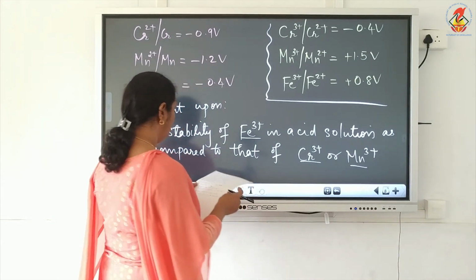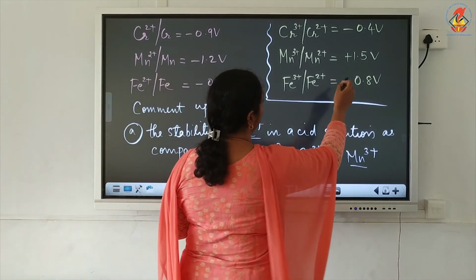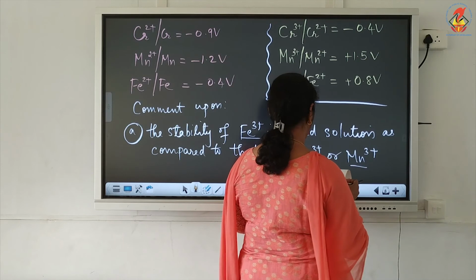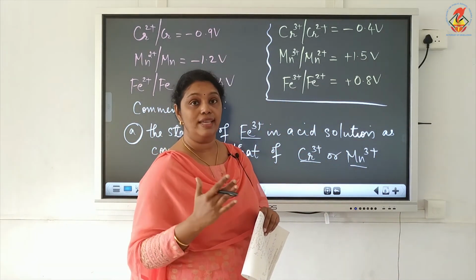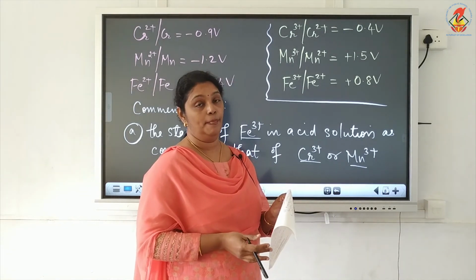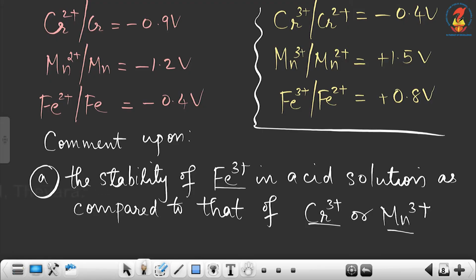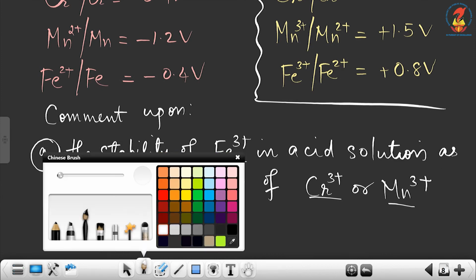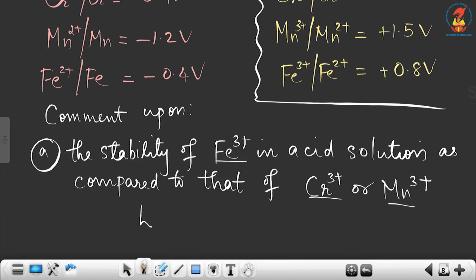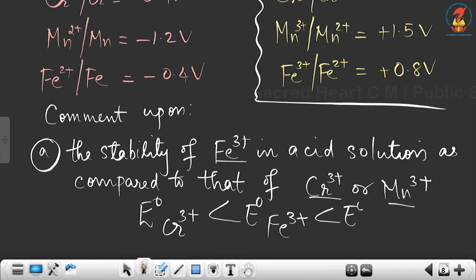So we know that there are negative values and two positive values, and a positive value shows that they are good oxidizing agents and they get reduced easily. So a large positive value means easy reduction. On the basis of that, if you arrange, we know that E0 Cr3+ is less than E0 Fe3+ is less than E0 Mn3+.